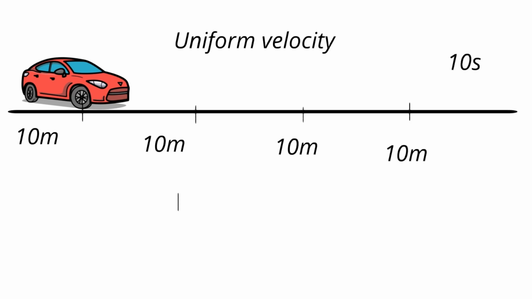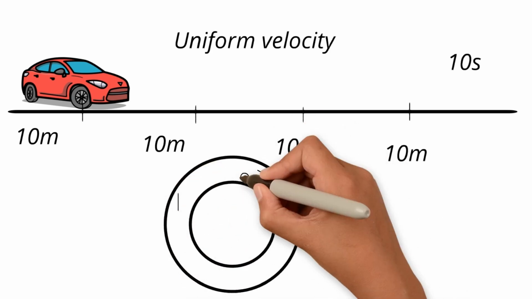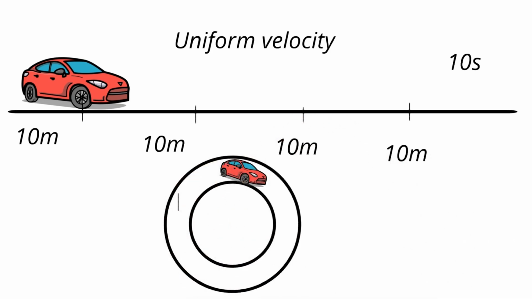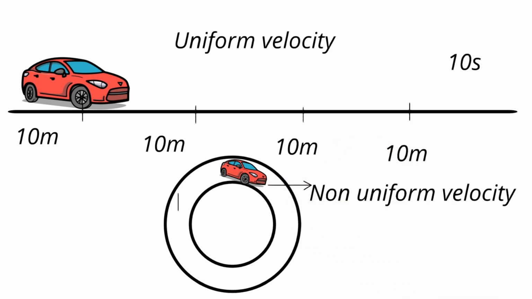Now, if the same car is traveling in a circular track covering the same distance of 10 meters in 10 seconds, but then too, we say that this car is traveling with non-uniform velocity. Why? Because it's traveling through a circular track. So at every point, the car has to change its direction. Because the direction is not the same, we say that the car is traveling with non-uniform velocity. And in the example above, because the car is traveling in a straight path, direction is the same, we say that it's traveling with uniform velocity.